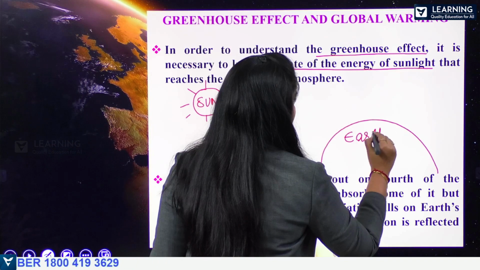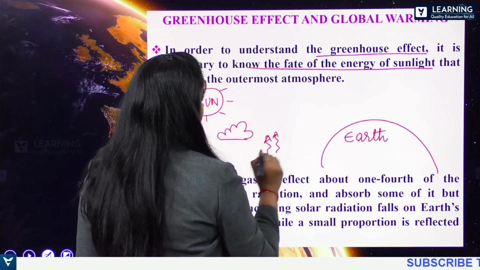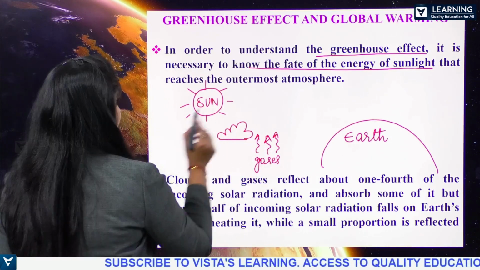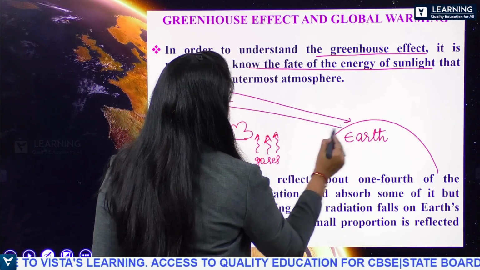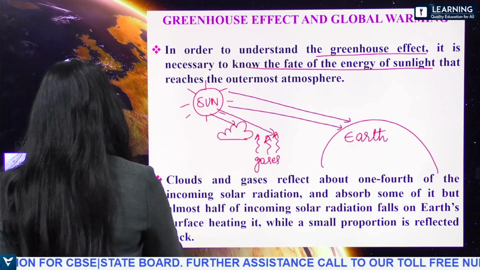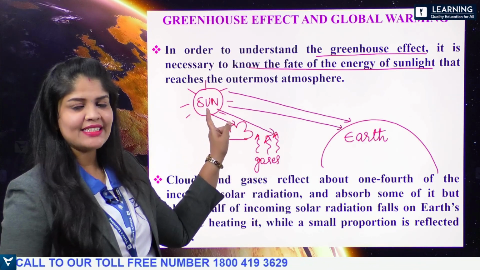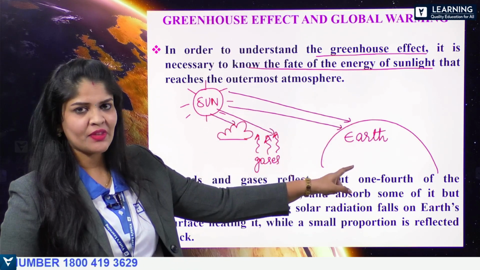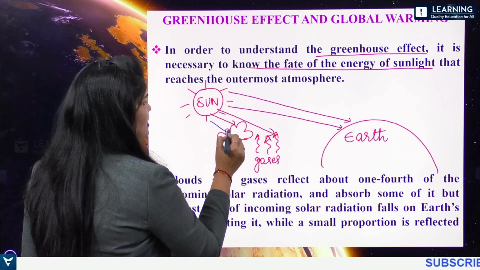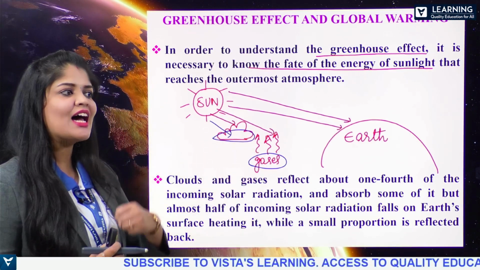Consider this is the Earth's surface. While the sunlight is coming and reaching the earth, the sun's energy which is received by the clouds as well as by the gases, they will not retain it, they will re-emit it.